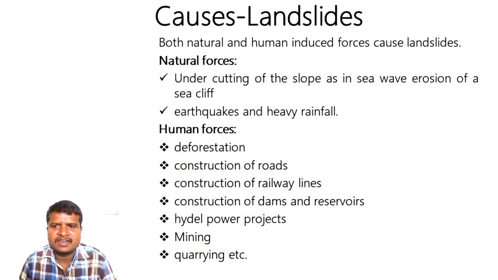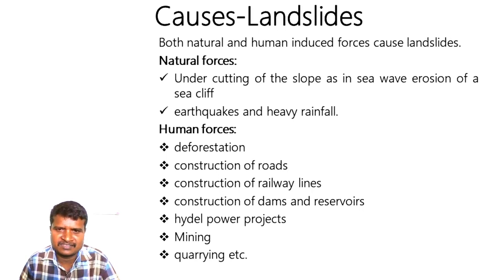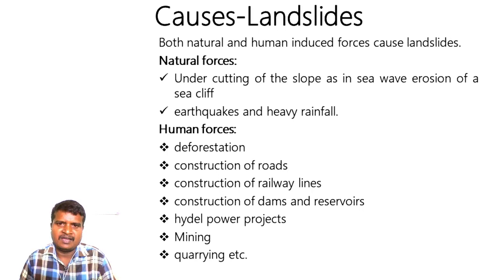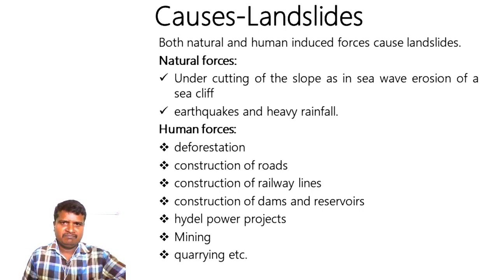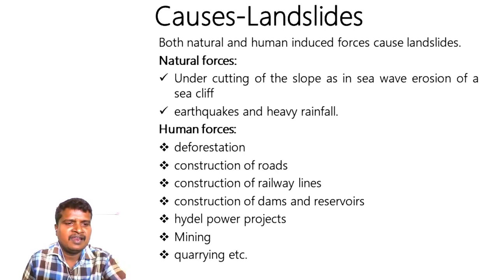Causes for landslides. Both natural and human-induced forces cause landslides. Natural forces: undercutting of the slope, as in sea wave erosion of a sea cliff, earthquakes and heavy rainfall. Human forces: deforestation, construction of roads, railway lines, dams and reservoirs, idle power projects, mining, quarrying. These are all the main causes for landslides.